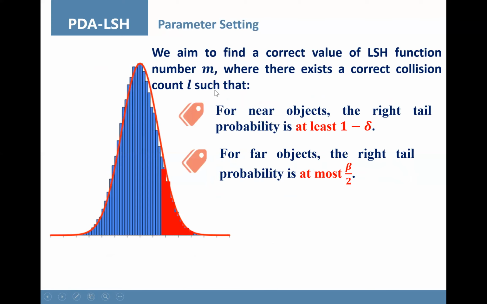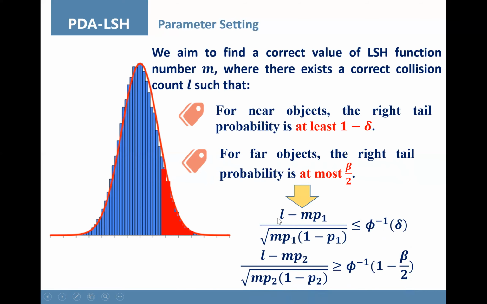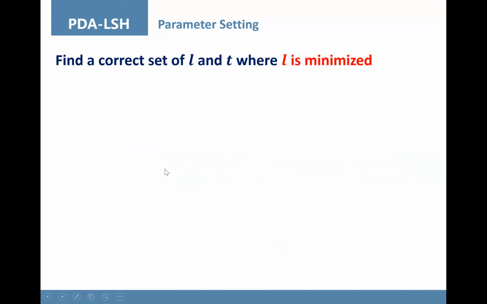Now we aim to find the correct values of M and L such that the false positive and false negative probability are bounded. Based on the two inequations, we can derive a minimized number of LSH functions. Once the number of LSH functions is determined, our second step is to choose a correct set of thresholds where the collision threshold L is minimized.